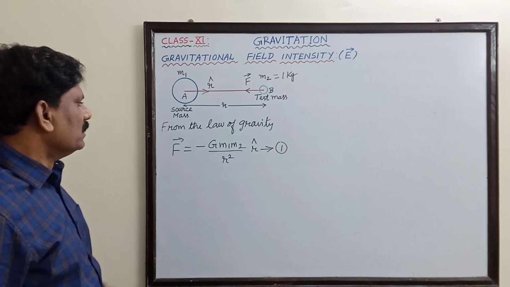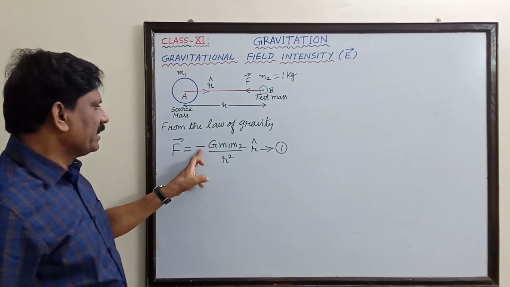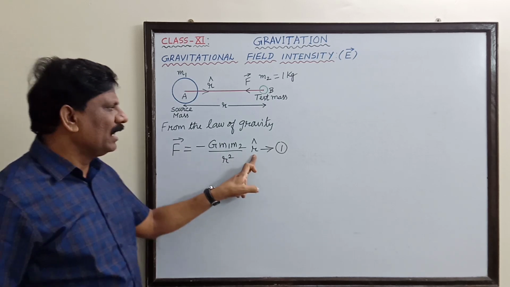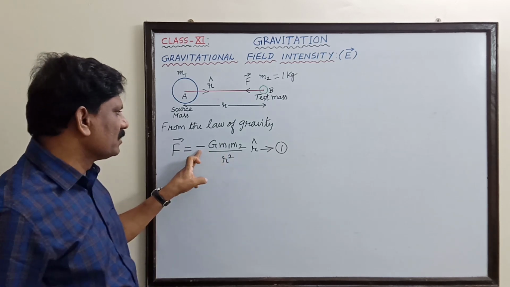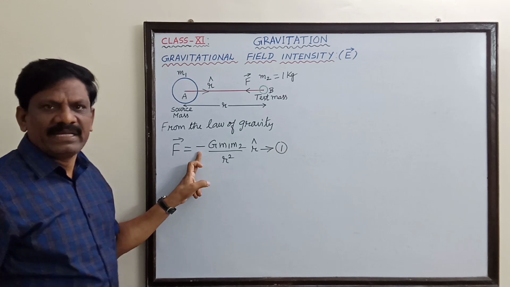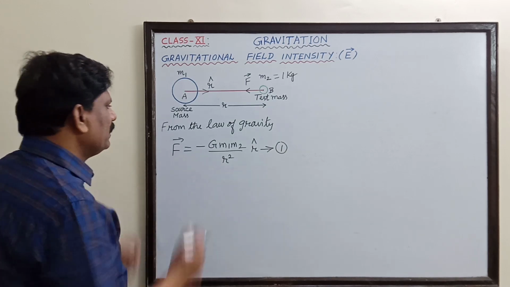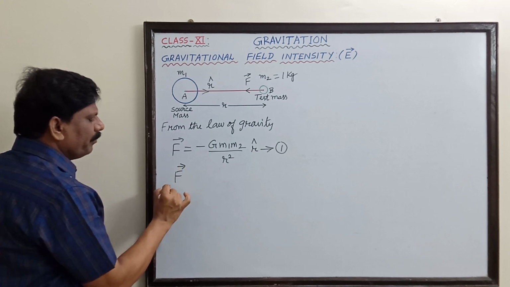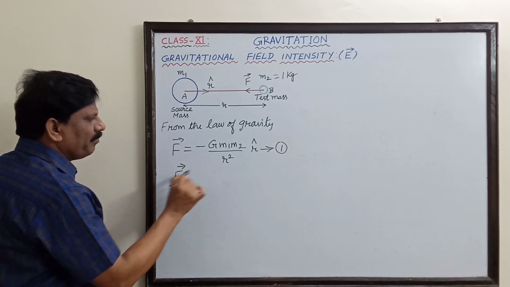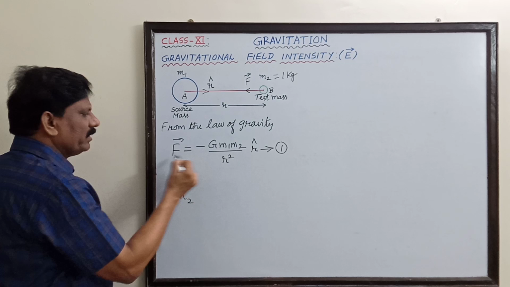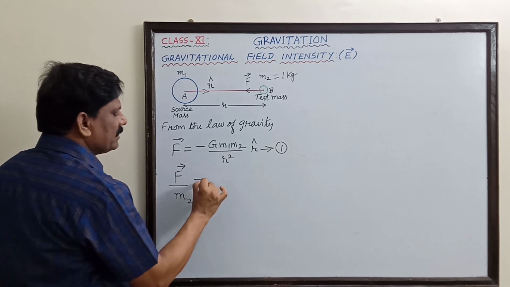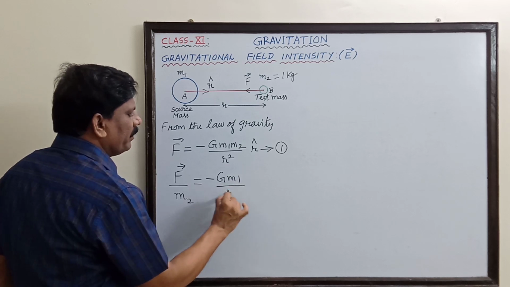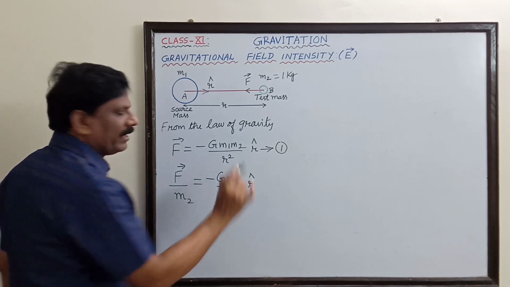Understand that? So force and R cap are oppositely directed. So this is the significance of the negative sign. Now in this equation, what will be the force acting per unit mass? Means F by M2. F divided by M2 is equal to minus of G into M1 divided by R square into R cap.